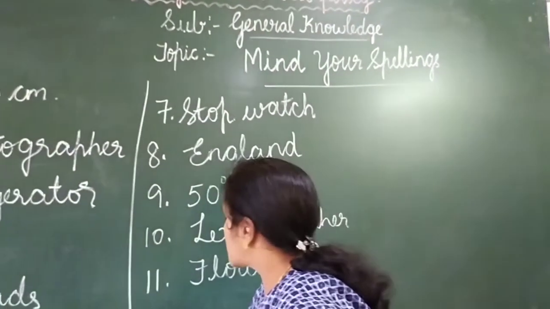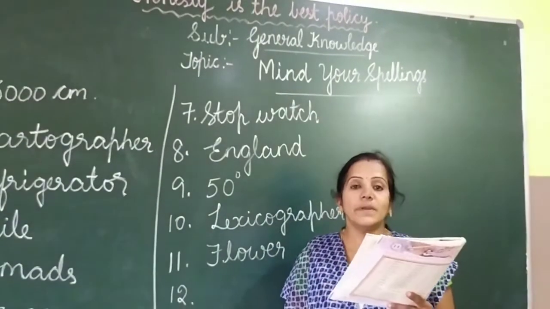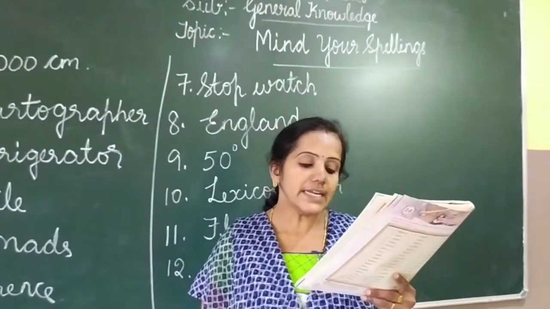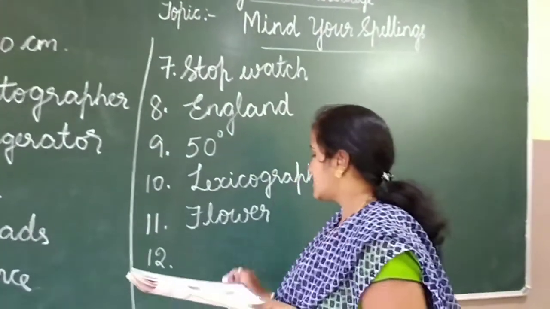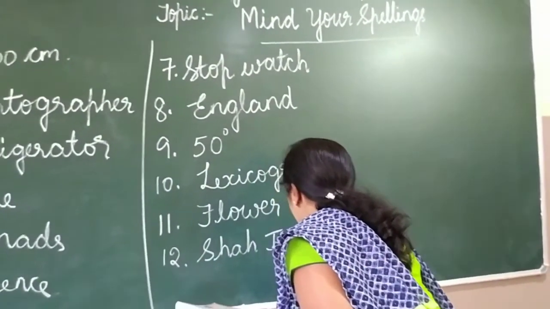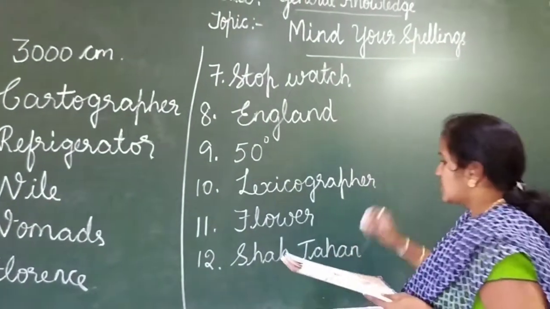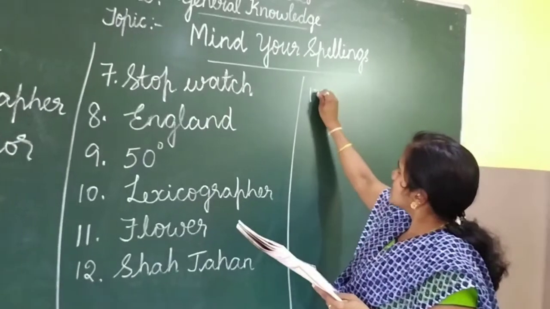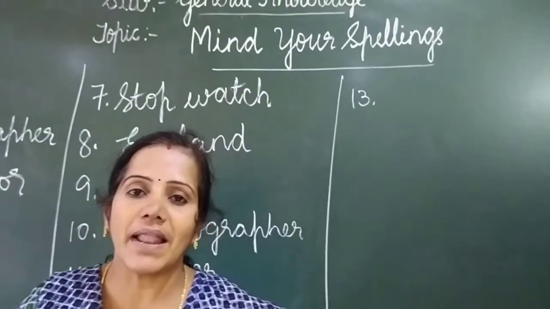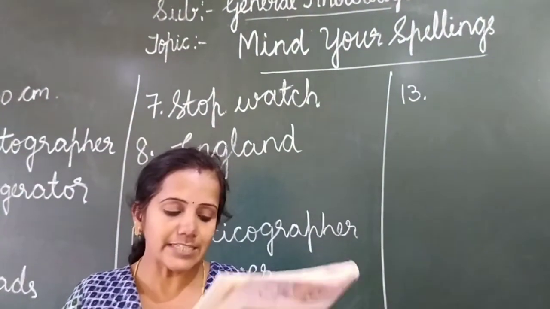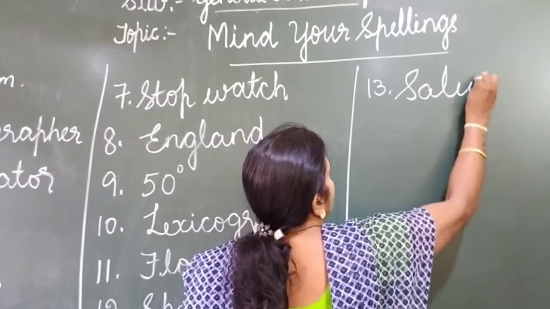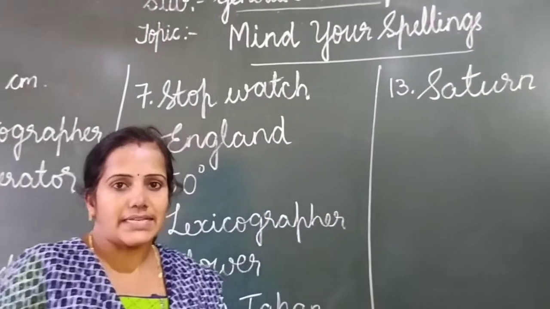Okay. Next, 12th one. Who built the Red Fort in Delhi? It is Shah Jahan. Okay. Shah Jahan. Okay. Next, 13th one. Which planet is called the ringed planet? It is Saturn. So Saturn is called the ringed planet.